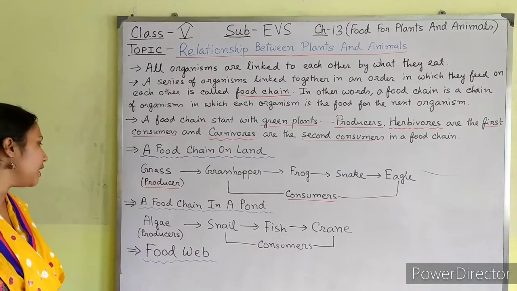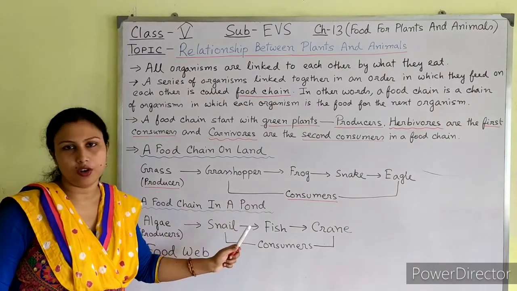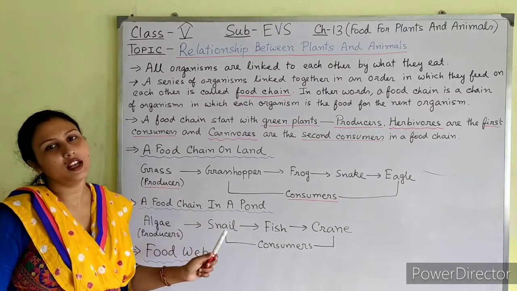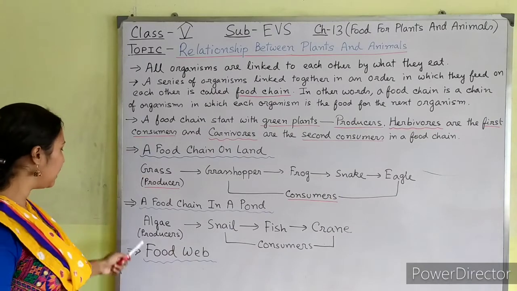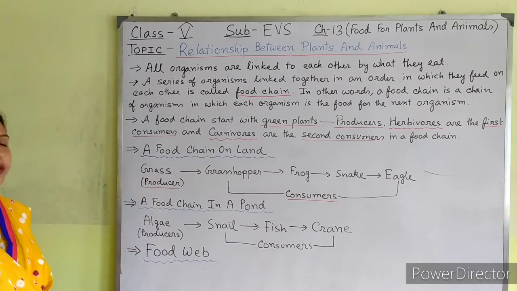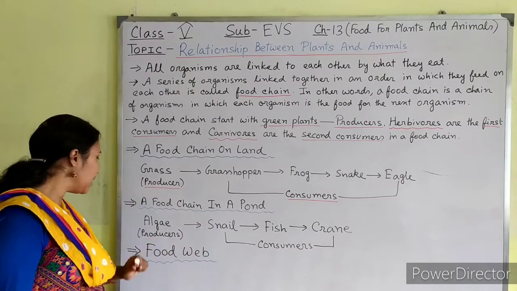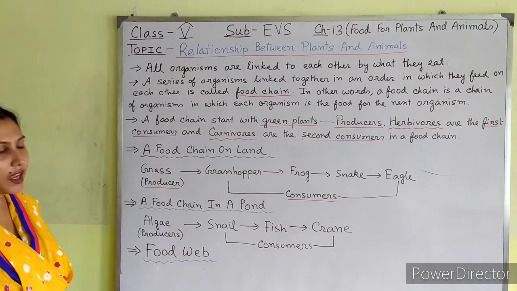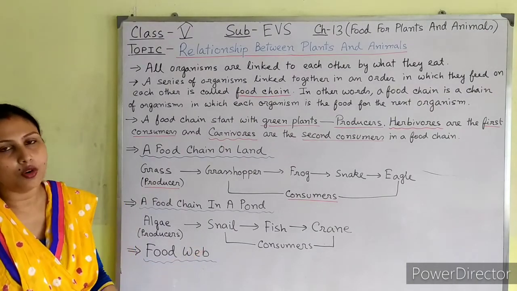Next, students, I will give another example. A food chain in a pond. A food chain in a pond starts with the algae. Algae are the producers. They can prepare their own food.